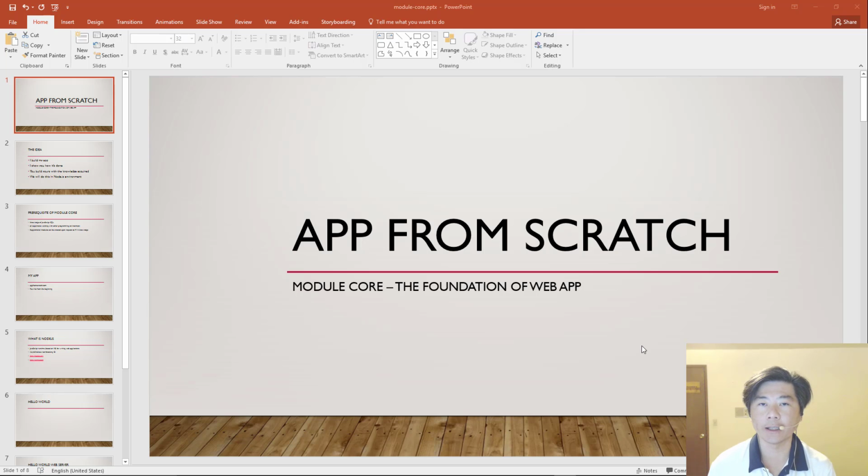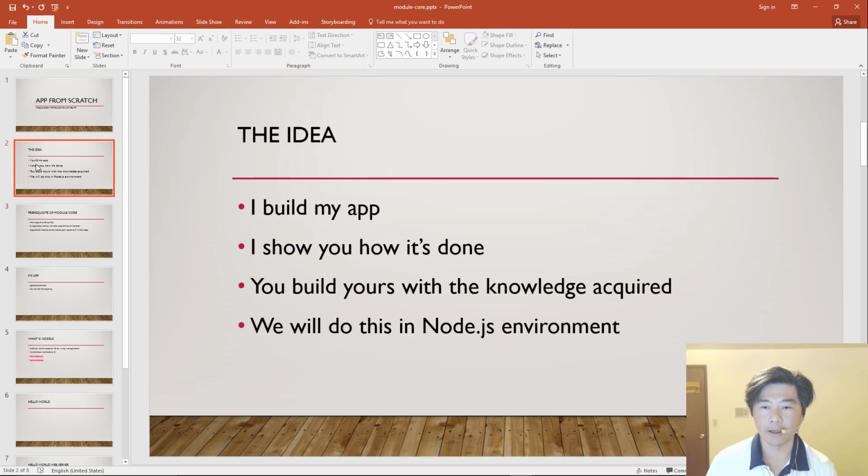Okay, so the idea is actually very simple. I have an idea for an app to build, so I'll build it, and then I'll show you how it's done. By learning how I build my app, you can then go ahead and try to build your own app with it. And we will do this in the Node.js environment.